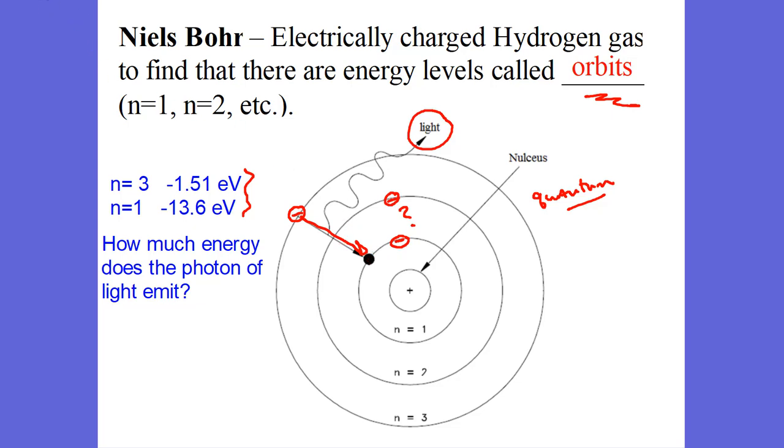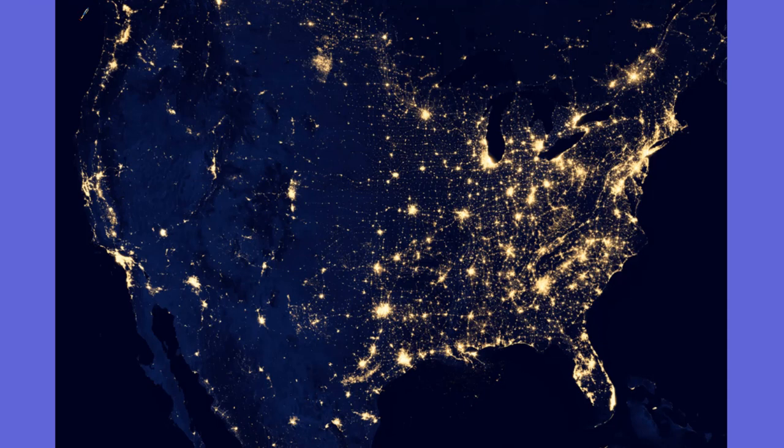And then in our modern era, which means the 1930s or 1940s, we started taking a look at even more concepts of the atom. Now here we have a picture of the United States. How do I know it's the United States? Well, this is a satellite picture from the International Space Station at night. Can you see all the people in the United States? You cannot. But what can you see? You can see probably where the most people live. You can see Atlanta right here, New York right here, Philadelphia right here, and LA. You can see where the most people live.